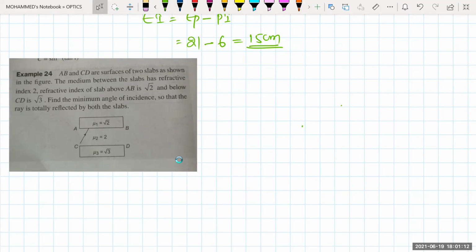Refractive index of that one is root 2, and below that one is root 3. That is given in the diagram. Find the minimum angle of incidence so that the ray is totally reflected by both the slabs. It should be reflected by both the slabs.